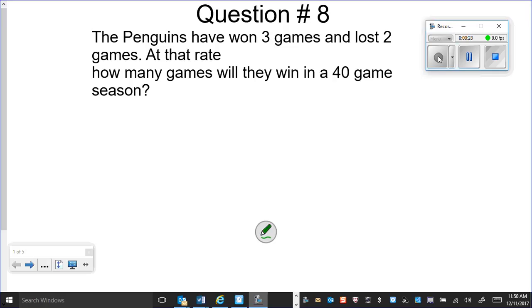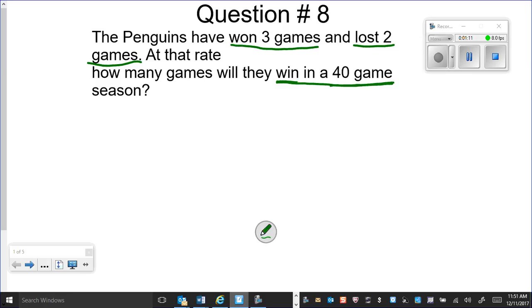All right, now, I began with question number 8. Let's read it. The Penguins have won 3 games and lost 2 games. At that rate, how many games will they win in a 40-game season? As you can see, they talk about wins and losses, but in the second ratio, they don't. They talk about how many will they win, so that is a win, but in a total of 40 games.